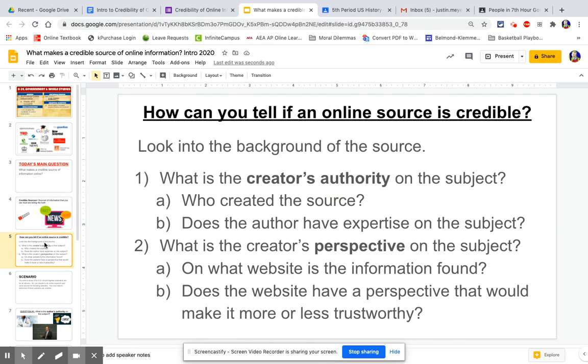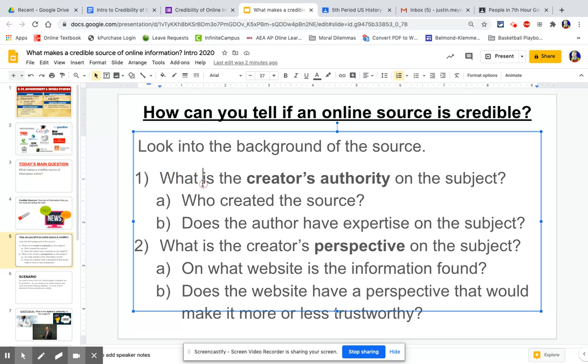All right. And in order to figure out if an online source is credible, we're going to have to look into the background of who wrote that source. And there's really two big questions that you have to answer with that. The first is, what is the creator's authority on the subject? I'm going to get into that here a little bit. And then, what is the creator's perspective on the subject? Those are question number one and question number two. Those are the two big questions. There are some smaller questions with that.